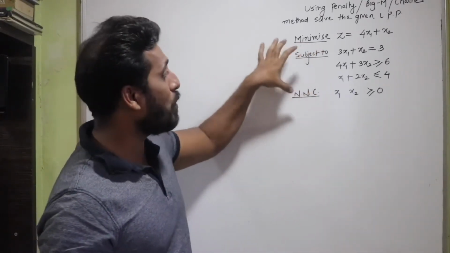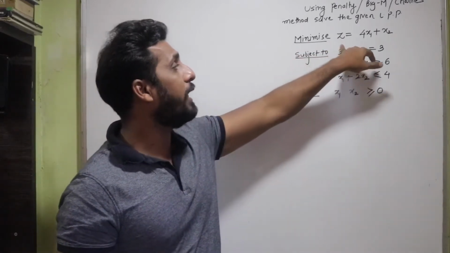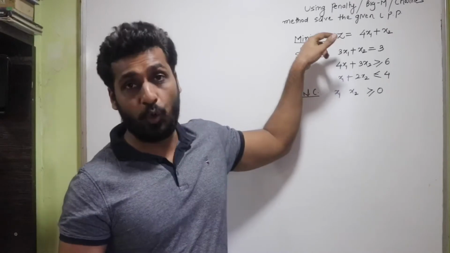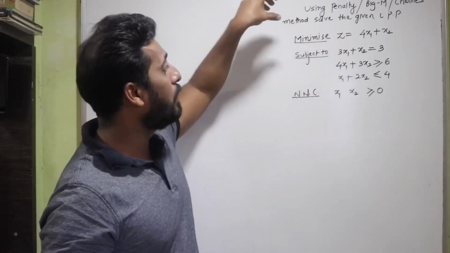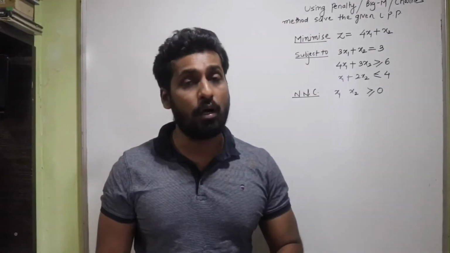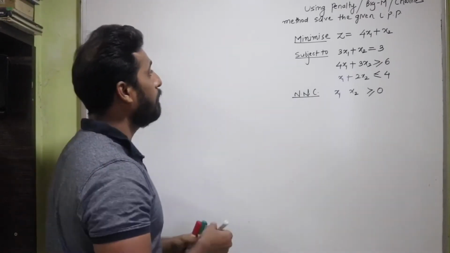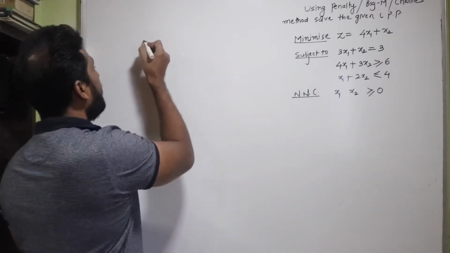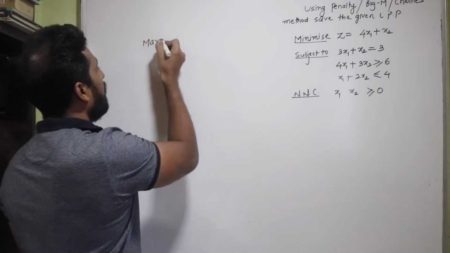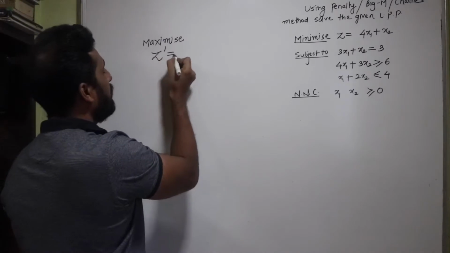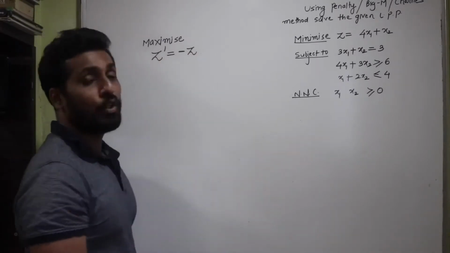I can see that my question is to minimize z equal to 4x1 plus x2. So the very first thing I'll be doing is transforming the minimizing function into a maximizing function. Let's do that first. I'm going to write here: maximize z dash is equal to minus of z, isn't it?